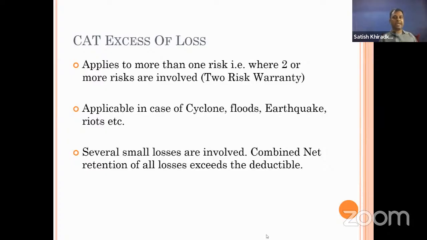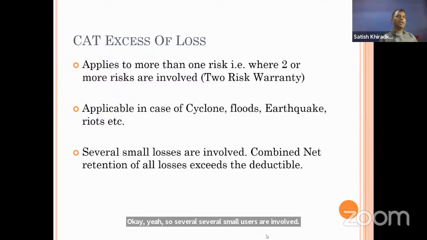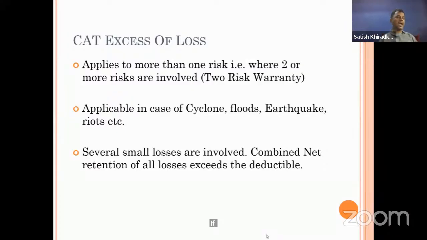Now it is applicable for cyclone, floods, earthquake, right? Because in such a situation there can be losses for more than one risk. Here several small losses are involved. So when we keep the retention limit, that will be a combined retention limit. For deciding that, we keep it combined together for all the losses. We decide, in such a particular situation, how many losses can be there, what can be the total loss, and in that how much we can bear, and accordingly we keep a combined retention limit.